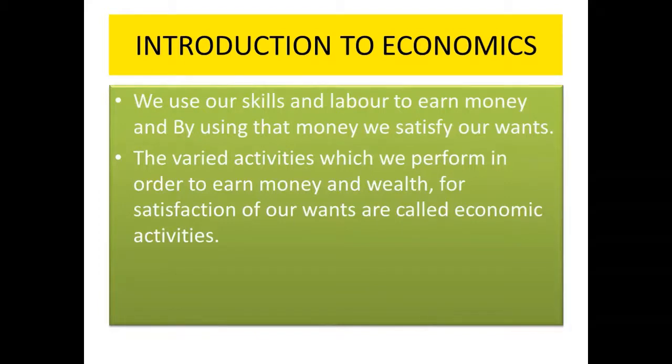We use our skills and labor to earn money, and by using that money we satisfy our wants. The varied activities which we perform in order to earn money and wealth for satisfaction of our wants are called economic activities. So, we use our skills and labor and we earn money. We work and we earn money. After that, by using that money, we satisfy our wants.